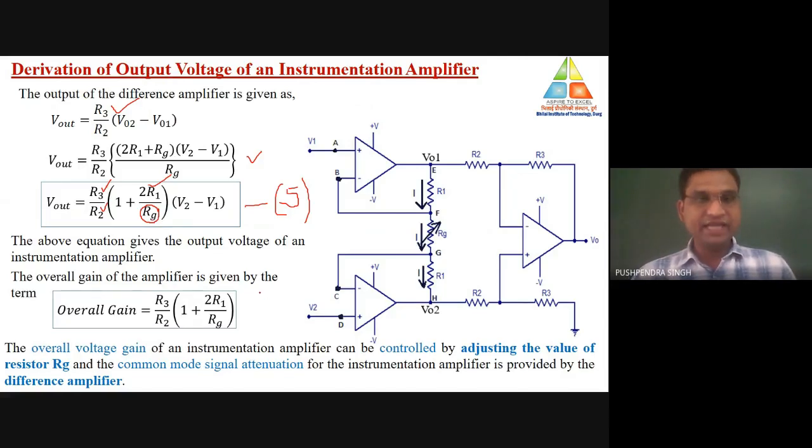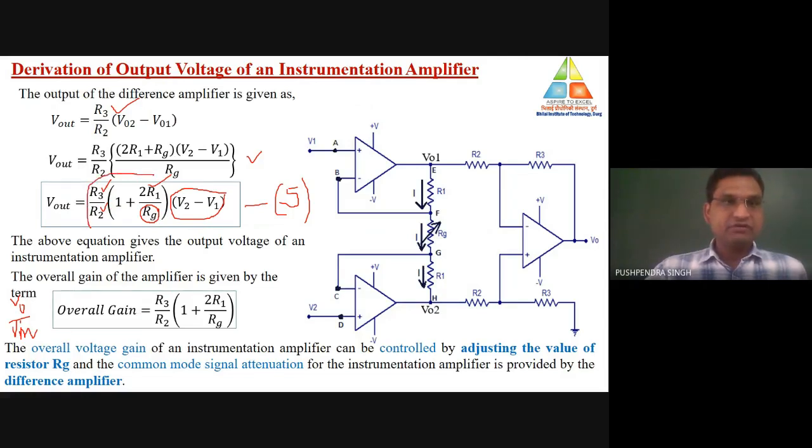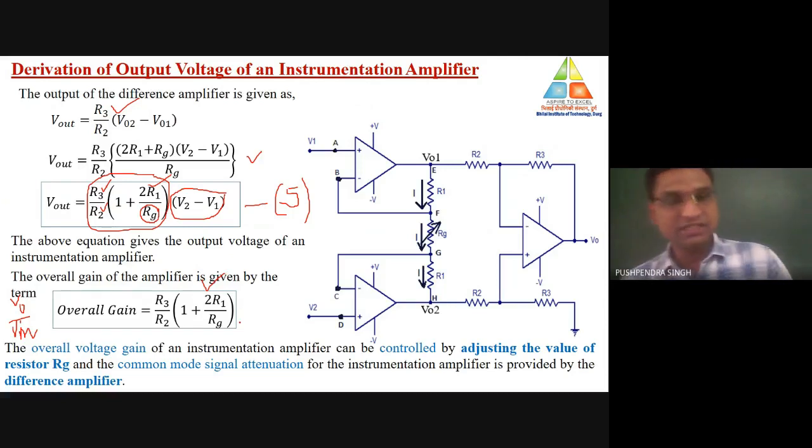Now what is the value of gain? Gain is equal to output divided by input. What is the value of input? Input is V2 minus V1. This difference is equal to the input voltage. So Vout divided by V2 minus V1 will be equal to this particular term, which is R3 by R2, times 1 plus twice of R1 by Rg. So that is the value of the overall gain. With the help of this equation number 6, we may calculate the gain of the instrumentation amplifier.